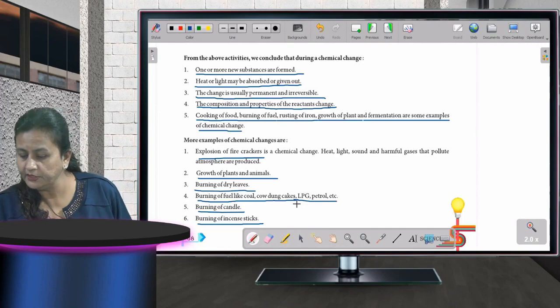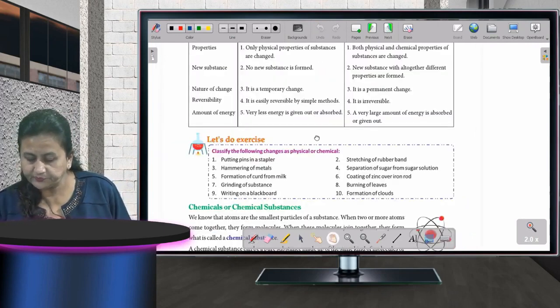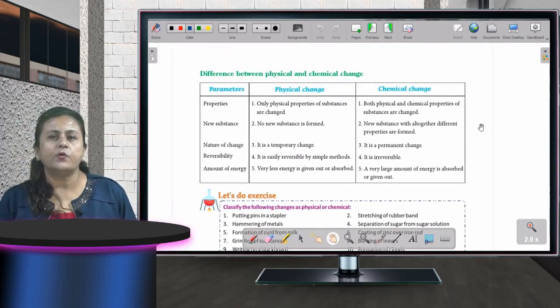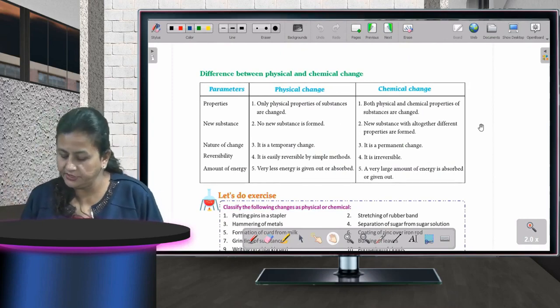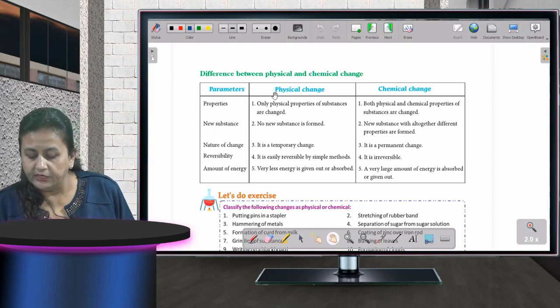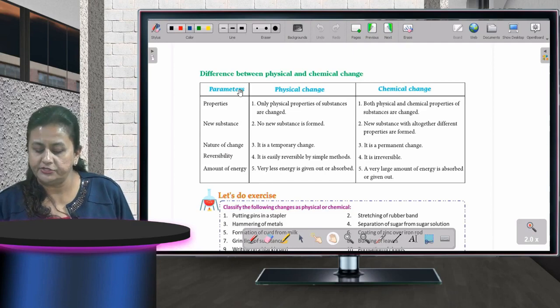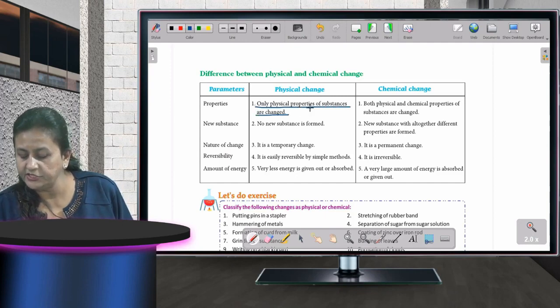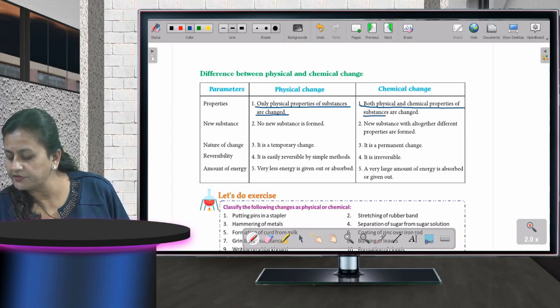Fine, children. Now we'll move to the next one. This is very important. Please listen very carefully. Once this is clear, trust me, this chapter will become very easy for you. Properties. Now this is the difference between physical and chemical changes. In a physical change, only physical properties of substances are changed. In a chemical change, both physical and chemical properties of substances are changed.